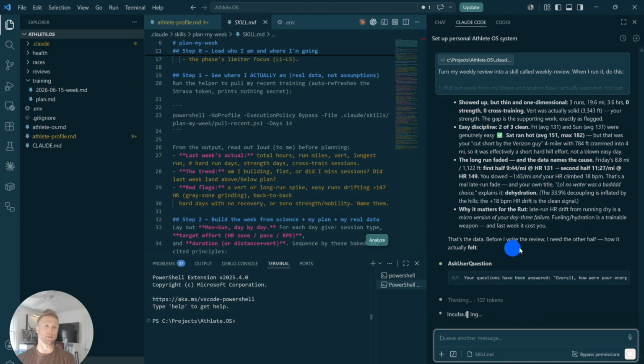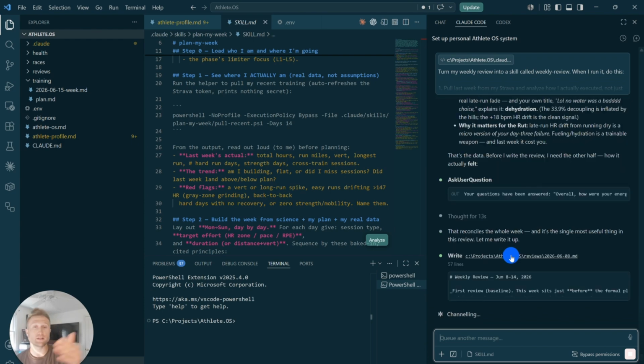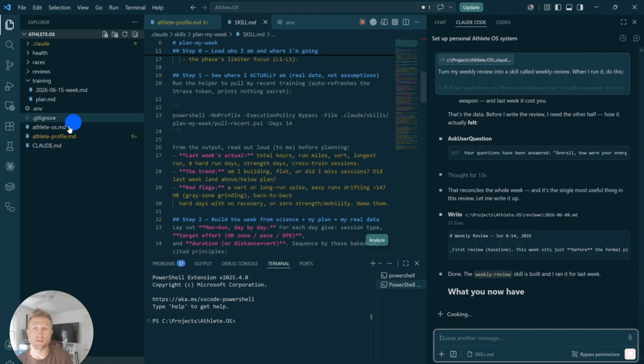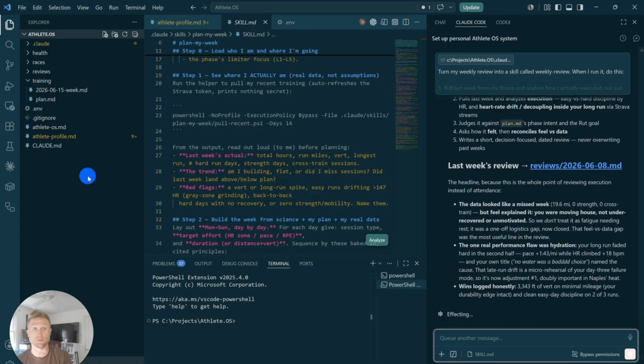And you can see it's already looking at some of the dehydration because last week in Philadelphia, the temperatures were 90 plus degrees and it was brutal. And you can see, just looking at my Strava data was interesting, but it wouldn't have had the full context if it didn't ask me questions about that. So because we've given Claude those specific instructions in the claude.md file that we built at day 0, it understands the proper way to go through this so that it doesn't hallucinate or make useless errors.